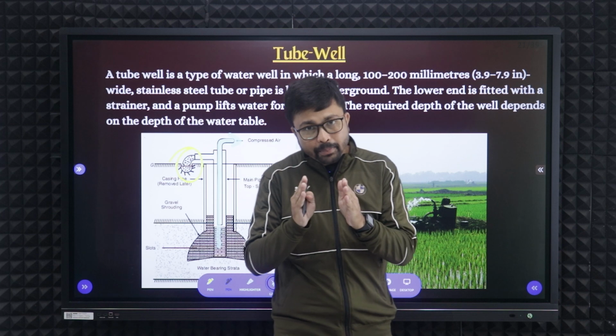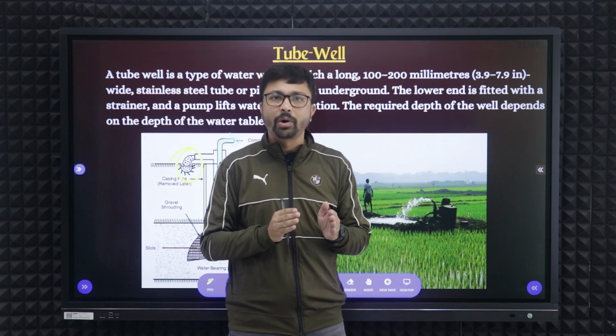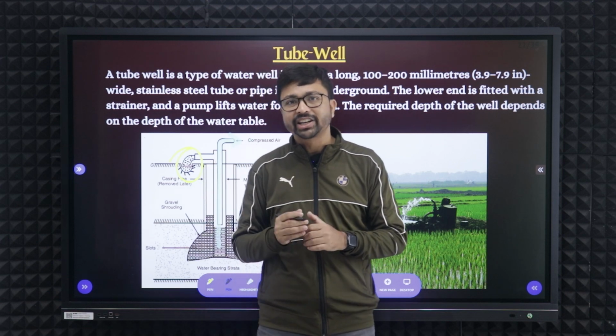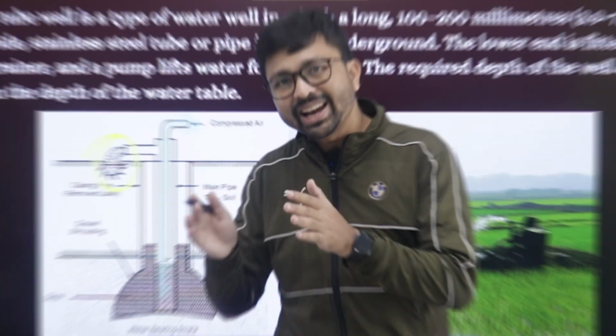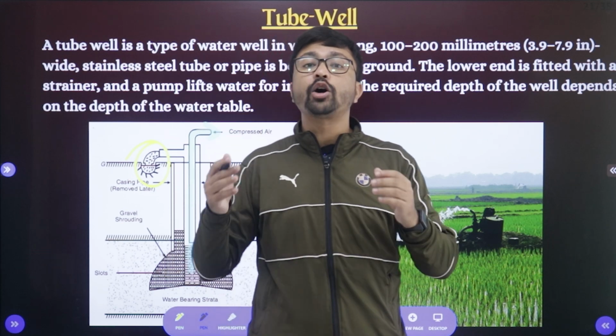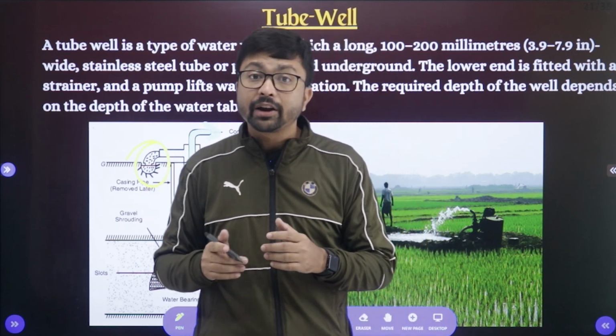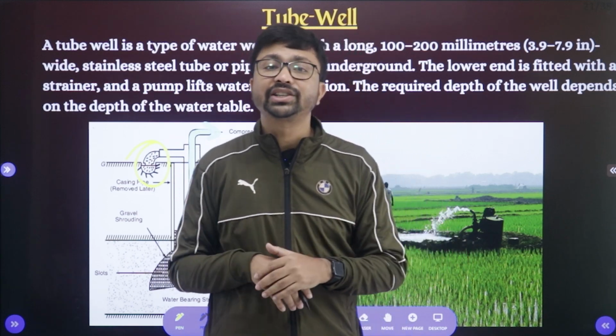Now just see, compare well irrigation and tubewell irrigation. The advantage over well irrigation is that with tubewell irrigation we can take out the water with electricity easily. So we can take out a huge amount of water, and that huge amount of water can fulfill the requirement of large agricultural land.